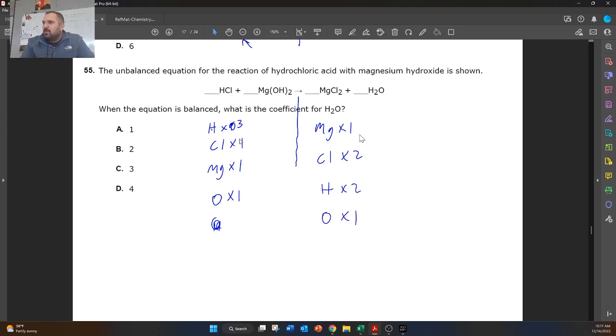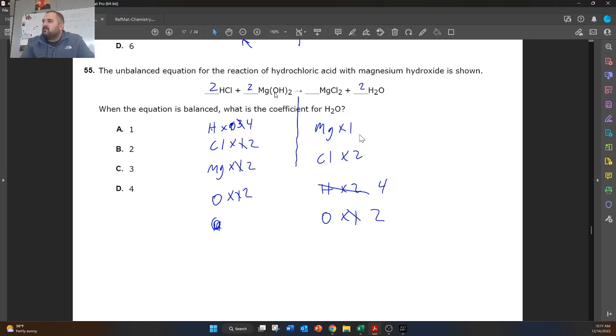So let's start with the magnesium on this side. Well, that's already balanced, so I guess we can start with the chlorine. Here we have 2 chlorines, so we need 2 here. So let's multiply this by 2. And now we have 4 hydrogens, and we have 2 chlorines. So chlorine is balanced. And then over on this side, we're going to multiply our hydrogen times 2. That's going to give us 4H, sorry, 4H, and then it's going to give us 2O. And then over on this side, we'll have to multiply this by 2 to give us 2 oxygens. And now we have 2 magnesiums.